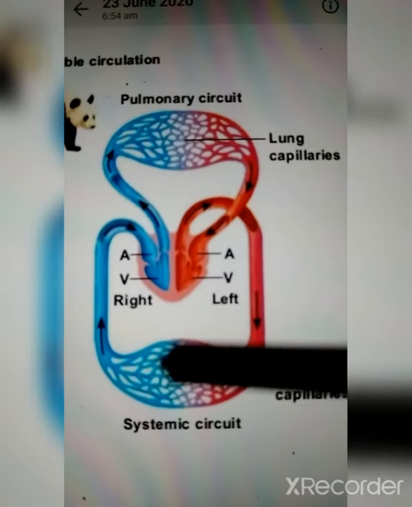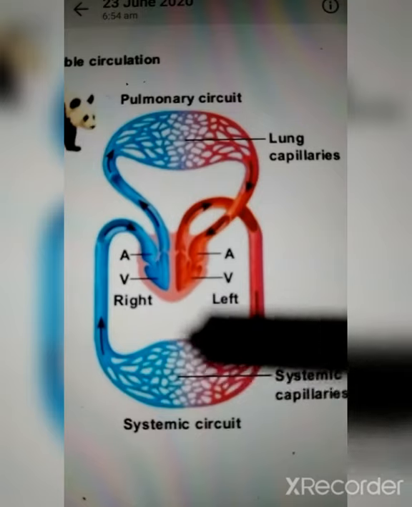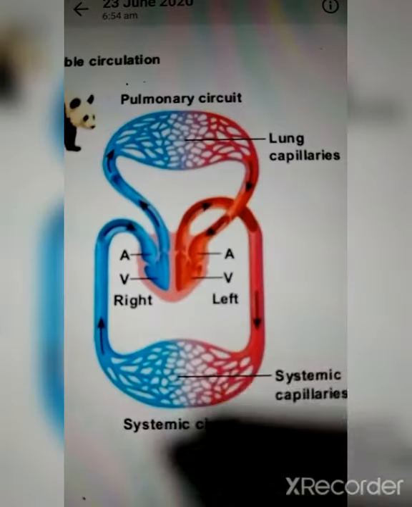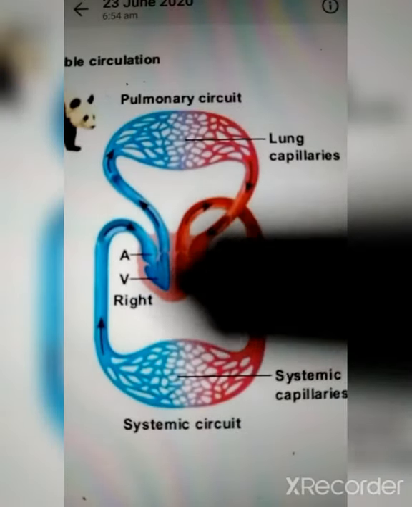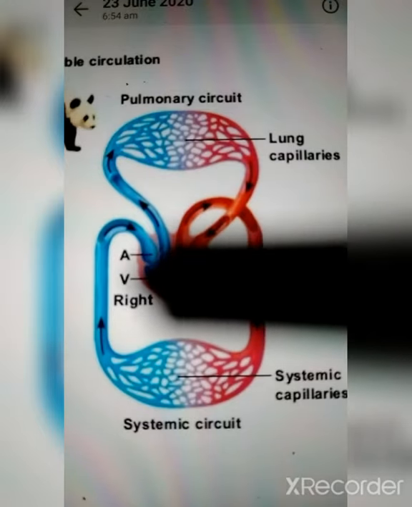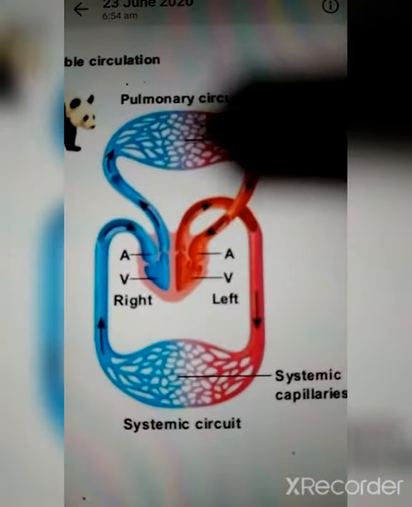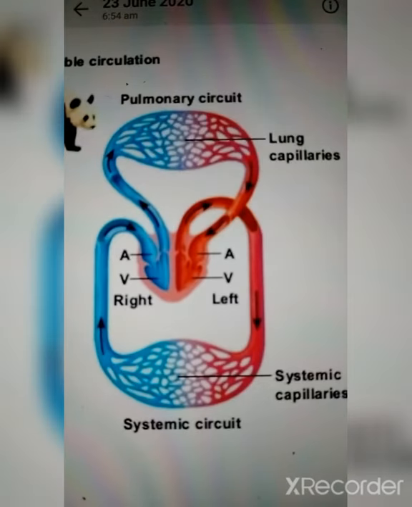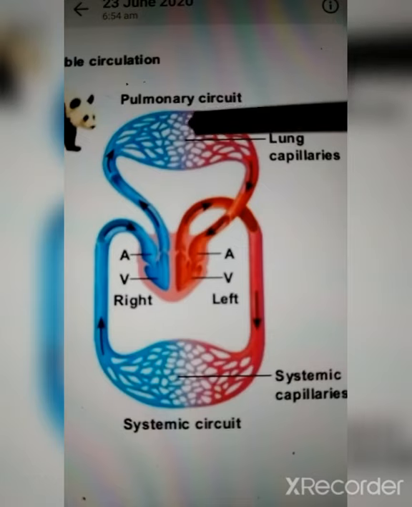And the blood with carbon dioxide flows back to the right atrium. You can observe the channel here, the right atrium, and from there it moves to the right ventricle, and from there it moves back to the lungs. Again in the lungs, the deoxygenated blood, the blood with carbon dioxide in it, will be exchanged for oxygenated blood. So the lungs will exchange the carbon dioxide and give back the oxygen, and again the flow continues.